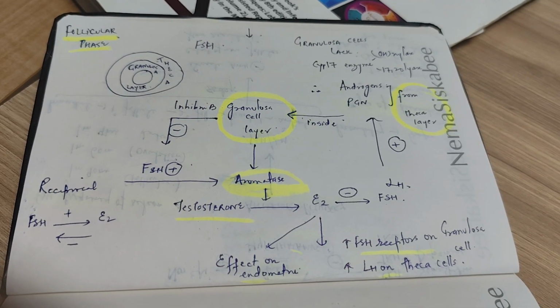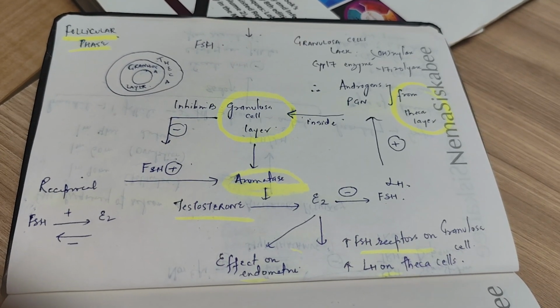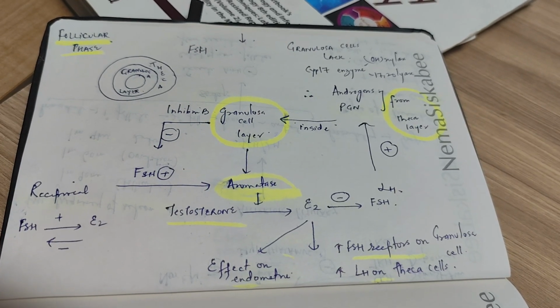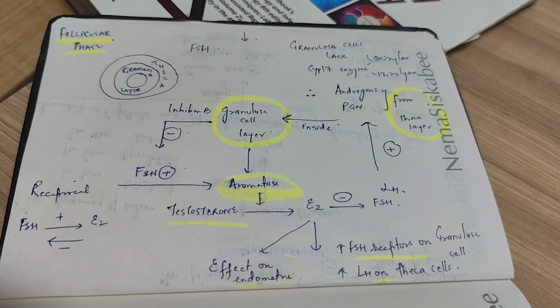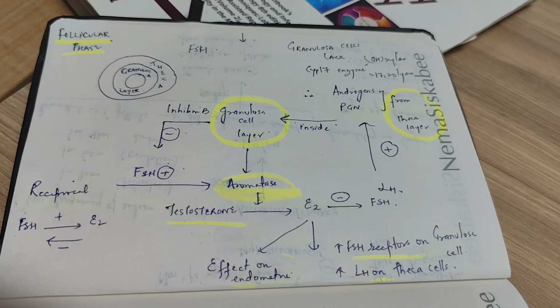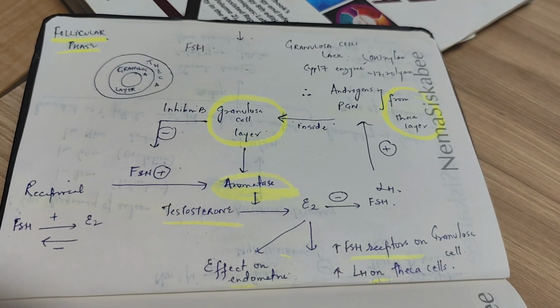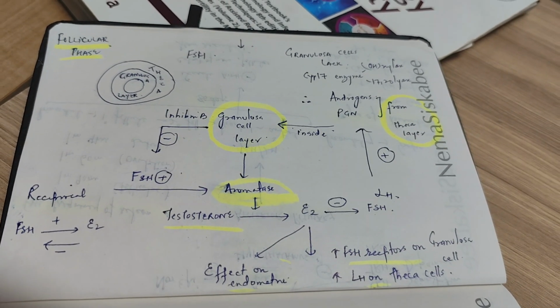Also, the granulosa cell layer secretes inhibin B. Inhibin B also decreases FSH. So towards the end of the follicular phase, there is a decrease in the synthesis of FSH, an increase in estradiol, and an increase in LH.